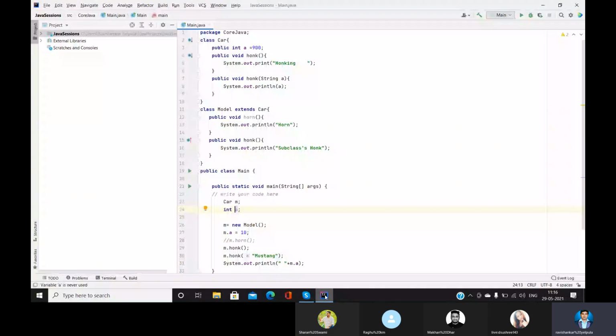Did you not find this variable a? I was saying we changed the value of a here to 10. It was 900, but we changed it to 10. There was no security. Did you see that or not? Yeah, now we can see. You should have told me this, guys. So we have a variable called a in the car class. That variable belongs to the car, but we not only access that variable here, we change the value of it also. So do we have any security here? No, this variable is not at all secure.